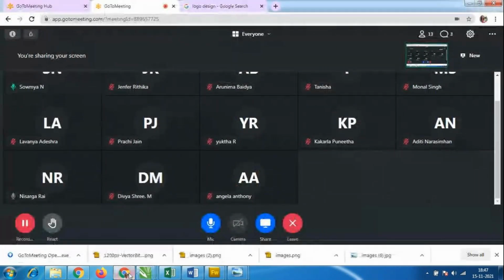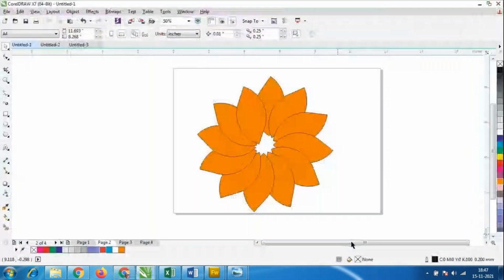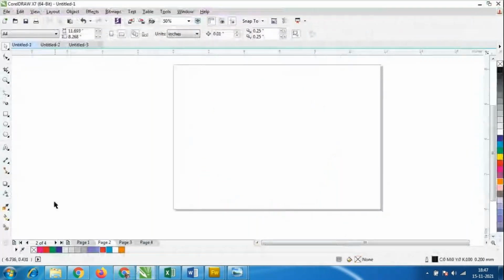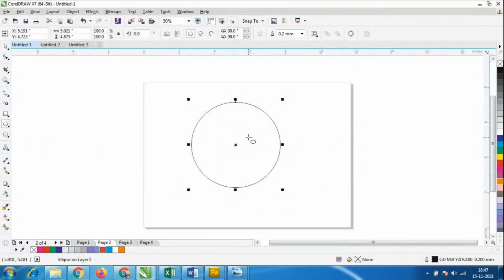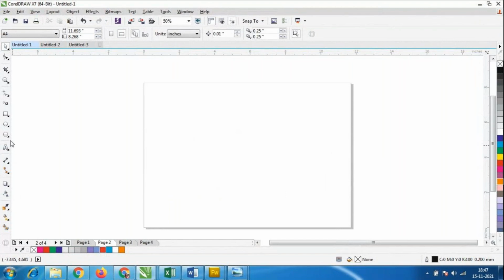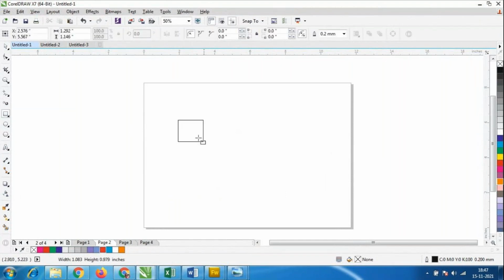So what we have to do, I'll delete it. I will select the shape. Even an oval shape we could take. So I'll select this oval shape. Let us see whether we could do this or not. We don't have that option here. We don't have any option like that in the oval shape, so I have to take the square shape only, the rectangle shape only. I'll take this rectangle.